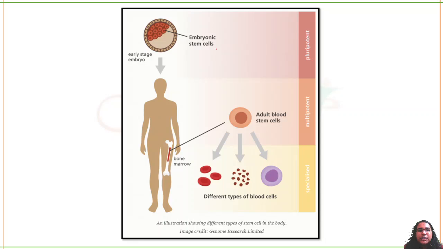So embryonic stem cells are pluripotent in nature. They can make any type of cell in your body, but they cannot make the whole organism, because embryonic stem cells do not include the placenta, the trophoblast. That is not actually required in too much developmental biology, but you just need to know that they cannot make a whole organism, but they can make most of the cells. Next, adult stem cells are multipotent, like bone, neuron, blood, cord blood. These types of cells it can form. Next are specialized cells.